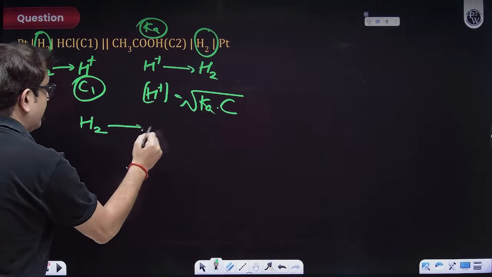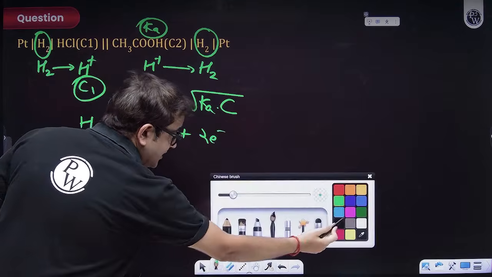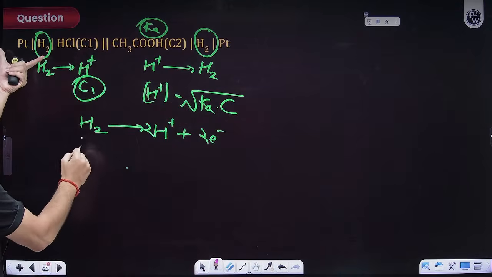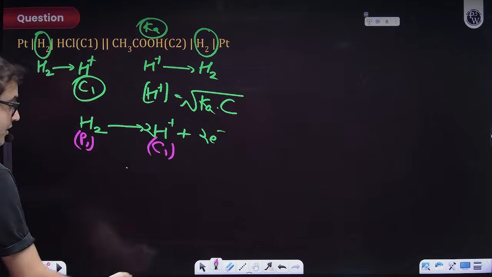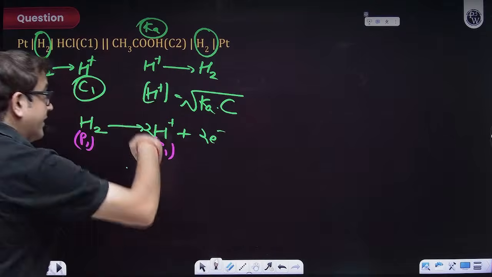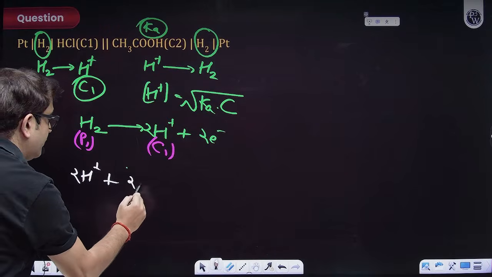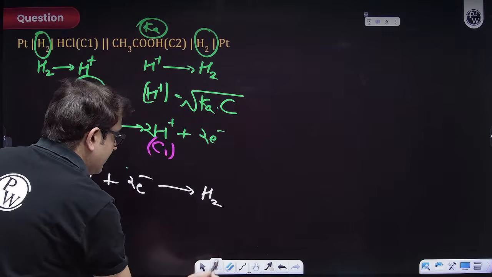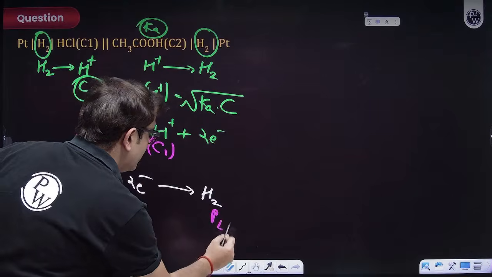So, what is getting oxidized? Hydrogen, forming H plus and giving electrons. But hydrogen from which compartment? The anodic compartment. Let's say this pressure is P1. The concentration of H plus ion, you can obviously see, is C1. Who is getting reduced? Sir, hydrogen is only getting reduced. So H plus ion from the solution will take those electrons and form hydrogen gas. This hydrogen gas has pressure, let's say a different pressure, P2.